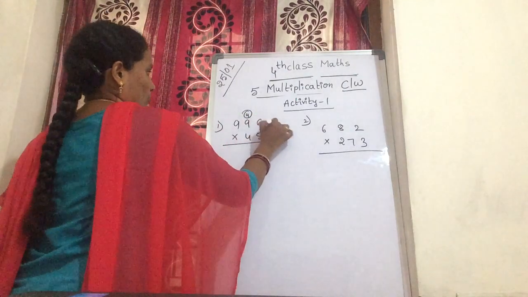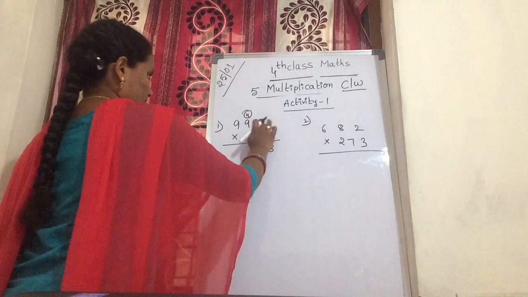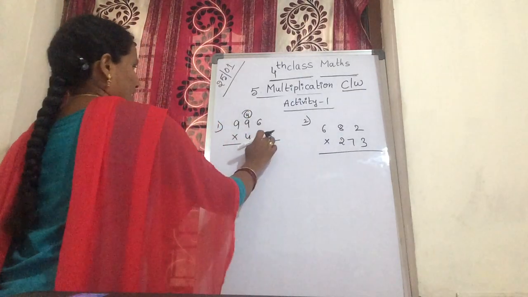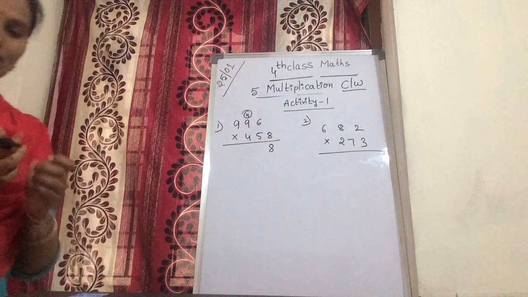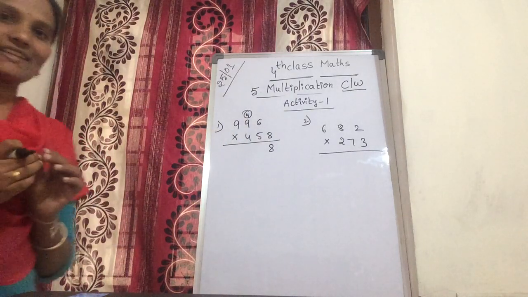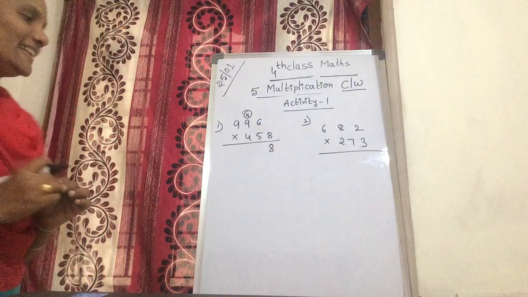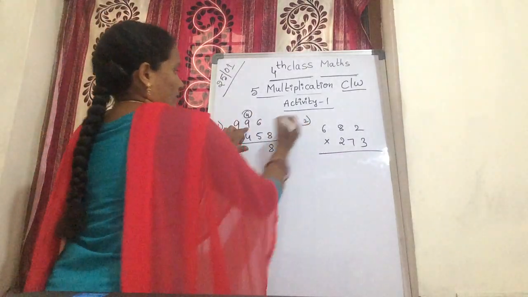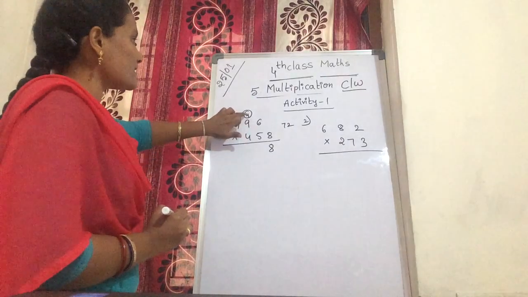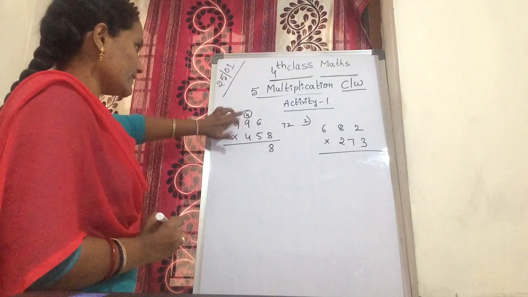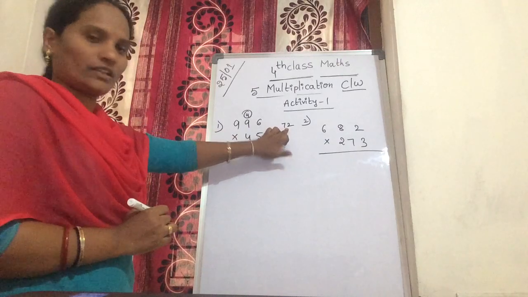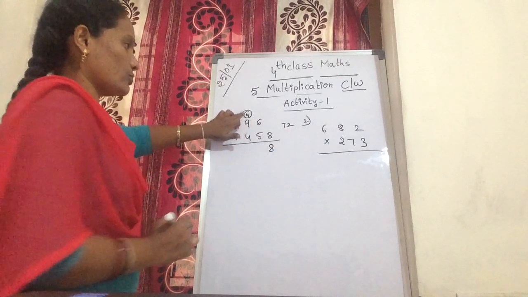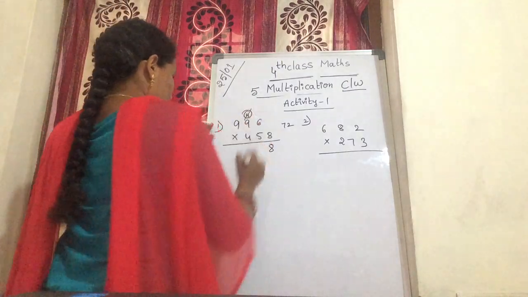This is over. Next, what is the next? 8 9s are how much, children? Tell me. 8 9s are 72. Yes. 8 9s are 72 plus this 4 carry. You are adding this carry to this number. 8 9s are 72 plus 4. How much? Count it.